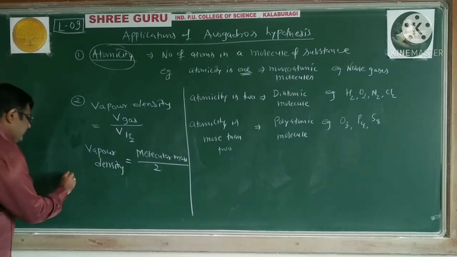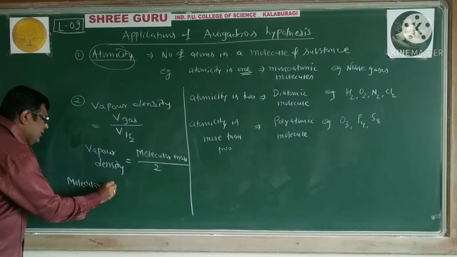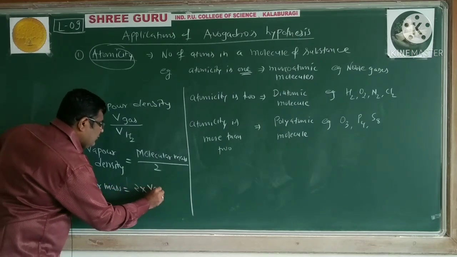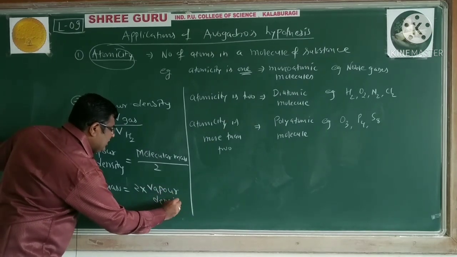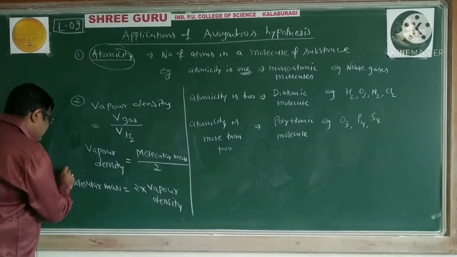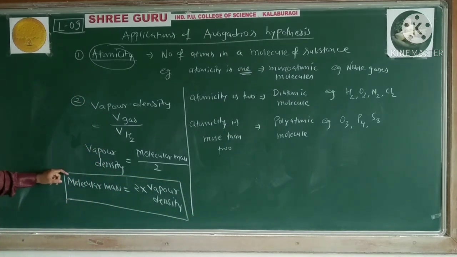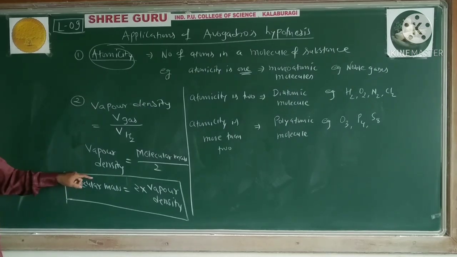That's why we can say molecular mass is equal to 2 into vapor density. I already told you that in our syllabus the derivation is not there, but we have to remember this final form of the ratio, where molecular mass is equal to 2 into vapor density.